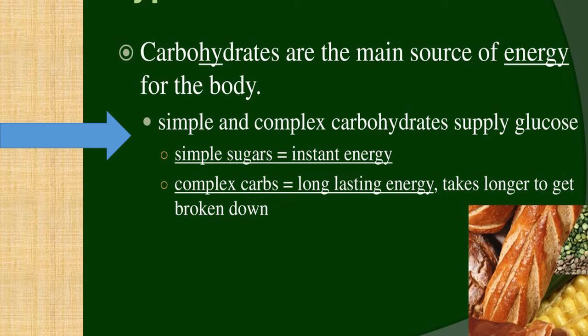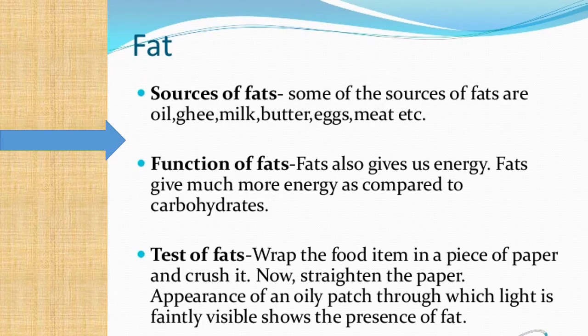Our next slide is about fat. So fat is composed of carbon, hydrogen and oxygen, and they are also energy giving food. Here in the slide you can see some sources of fat like oil, ghee, milk, butter, eggs, etc. If we talk about function, as I have told you, fats also give us energy, and fat gives much more energy as compared to carbohydrate.